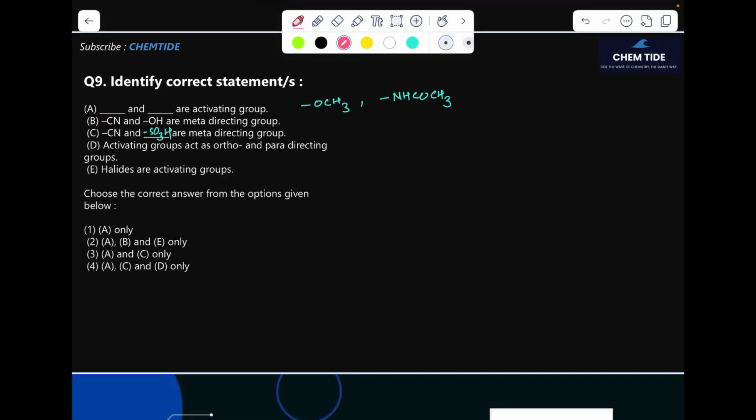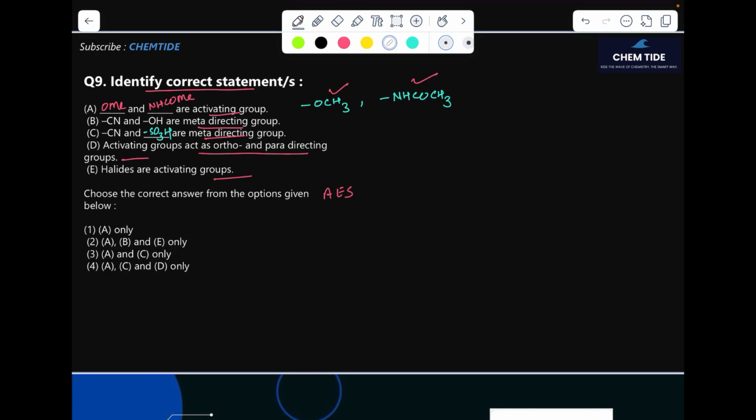The question is telling us to identify the correct statement. Here, fill in the blank: this is the OMe group and here is the NHCOMe group, means these two. So they are activating groups, and here it is written meta-directing. Activating groups act as ortho and para-directing groups. Halides are activating groups. Choose the correct option for the EAS. We have to calculate for the EAS.